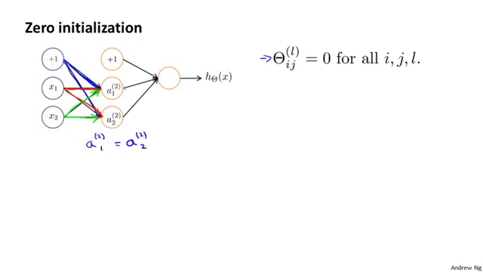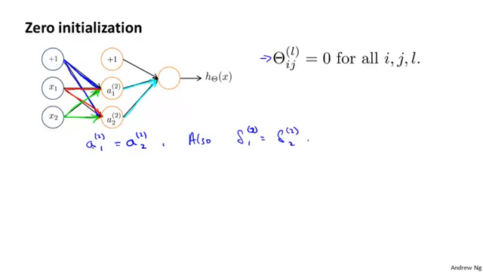Moreover, I'm not going to show this in too much detail, but because these outgoing weights are the same, you can also show that the delta values are also going to be the same. So you end up with delta_1^(2) equals delta_2^(2).